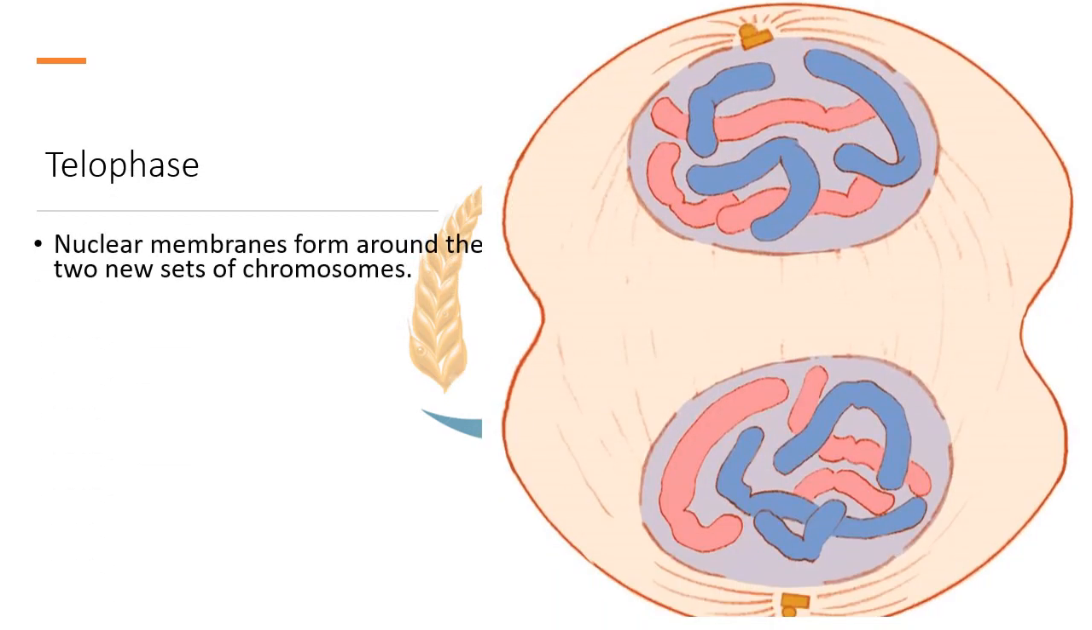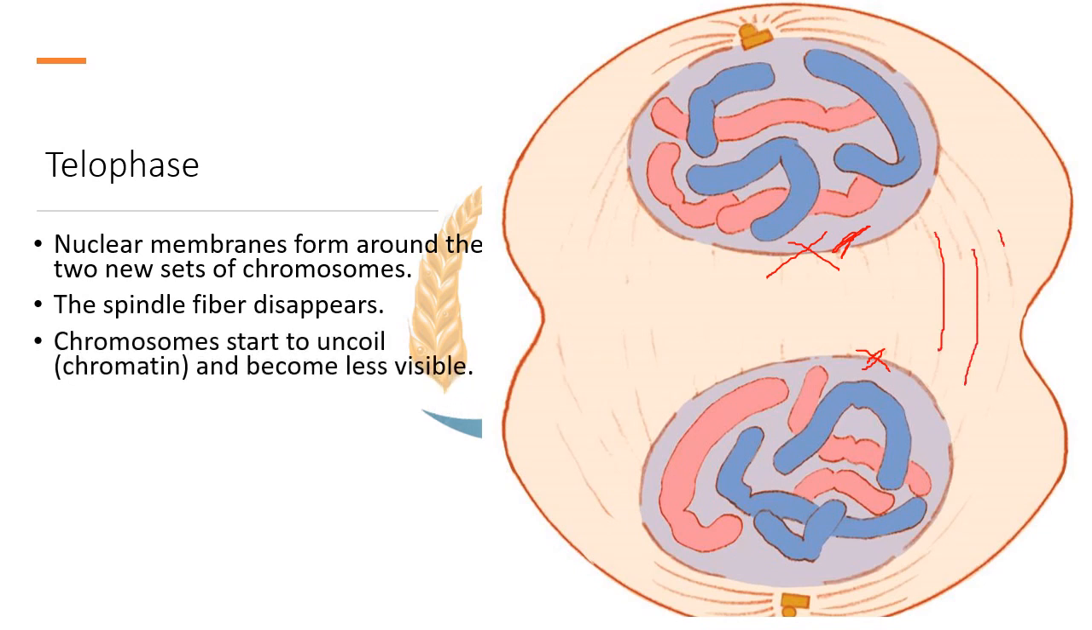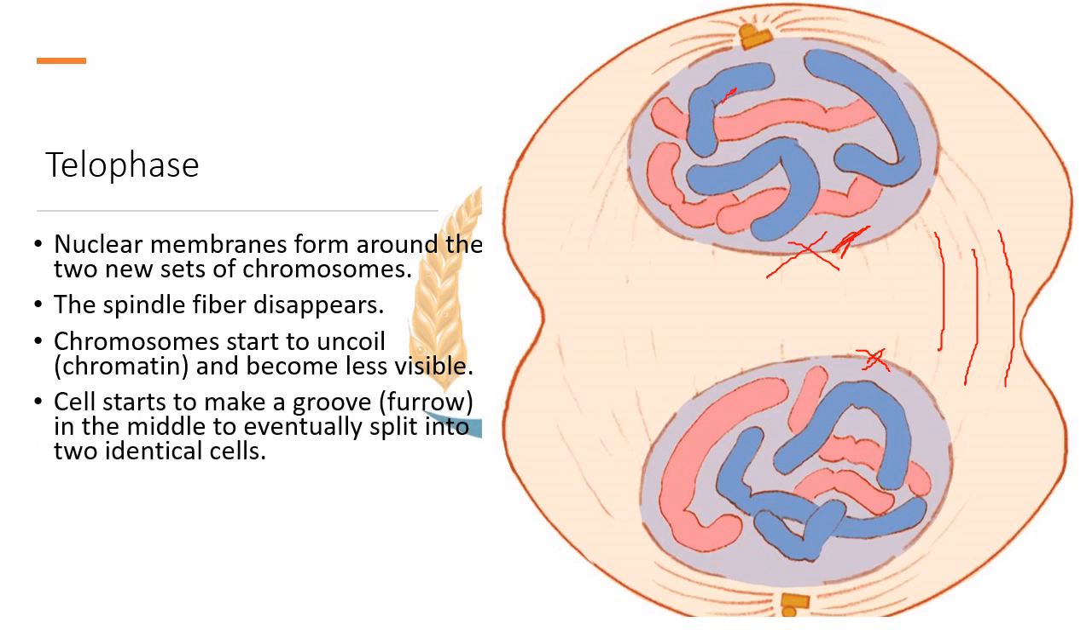Telophase. Nuclear membranes form around the two new sets of chromosomes. The spindle fibers disappear. Chromosomes start to uncoil, that is chromatin, and become less visible. Cells start to make a groove, that is furrow, in the middle to eventually split into two identical cells as seen here in the diagram.